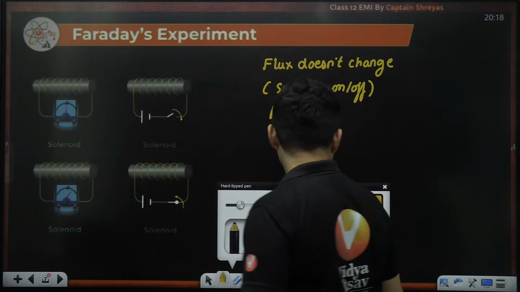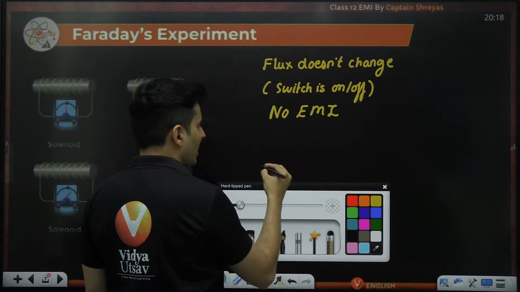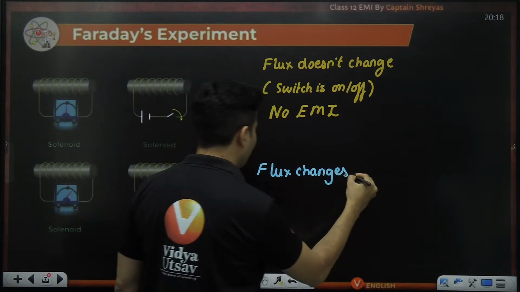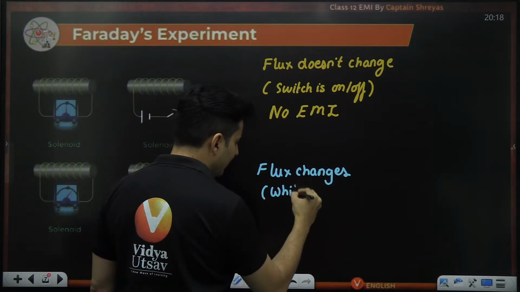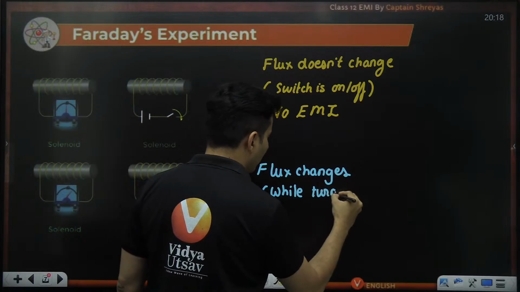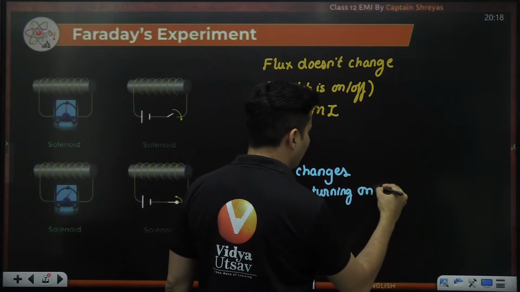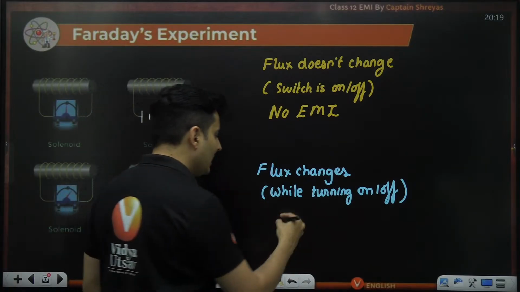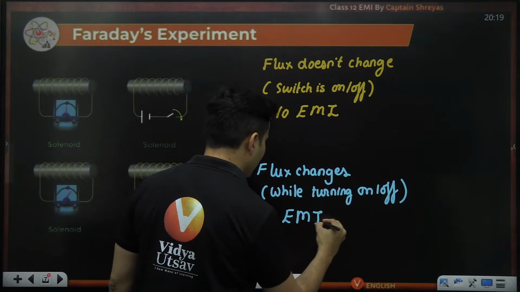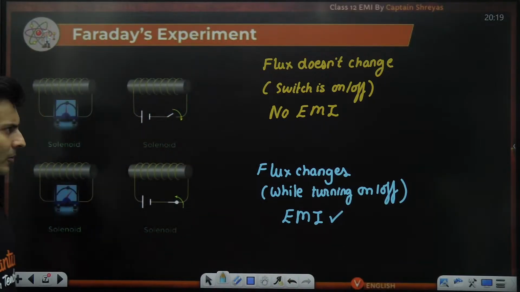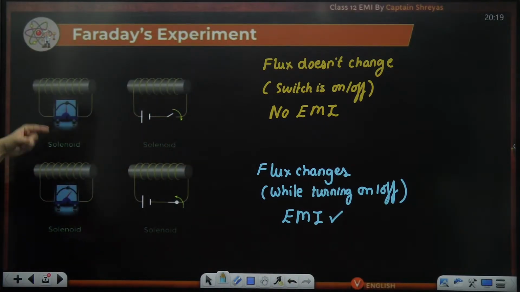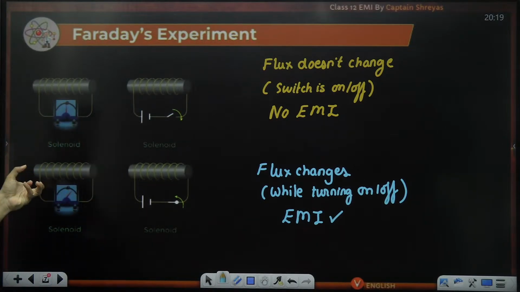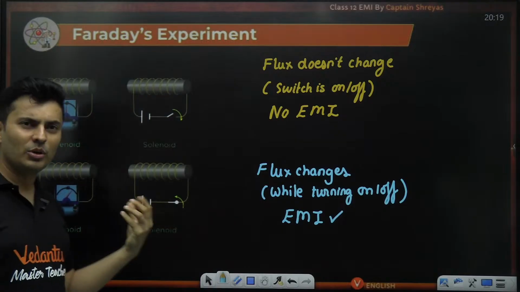But when the flux changes, and when exactly will it change? While turning on or off. While you turn it on or off, when it is happening, on to off or off to on, that's when electromagnetic induction is happening in this scenario. And he saw that if you increase the number of turns, then the voltmeter reading increases. If you reduce the number of turns, the voltage produced is also less.